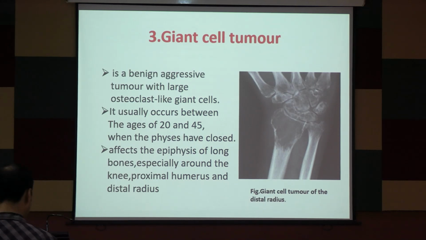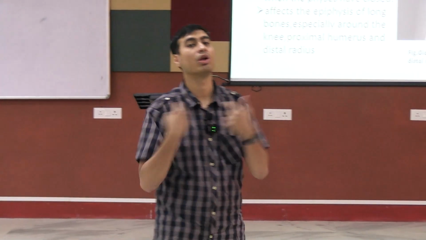Let's see giant cell tumor. So what did we read? Epiphyseal location. Can you see the physis is totally involved? This is a distal radius, wrist X-ray. Now see only the joint line, you can see a thin bone and see the entire destruction. Can you see the lytic lesion? In the X-ray, it is totally black. That means it has eaten away all the bone.